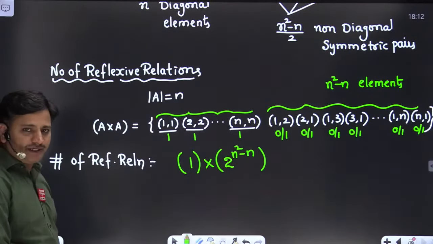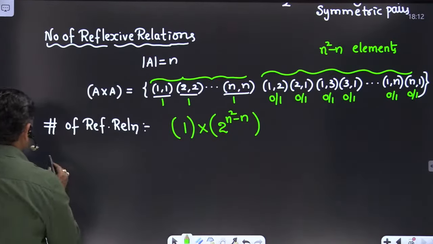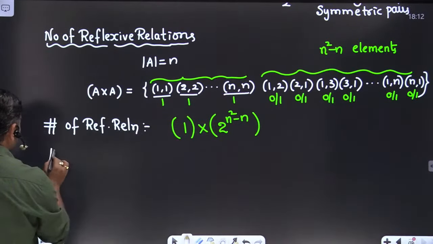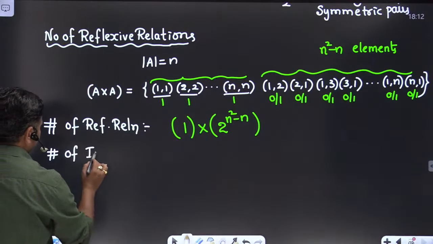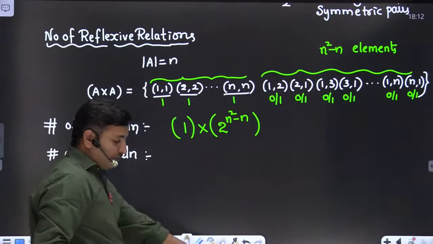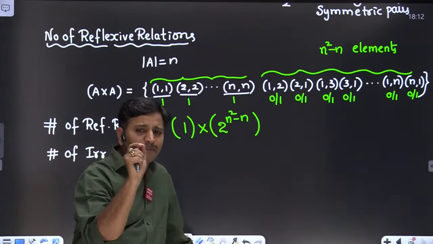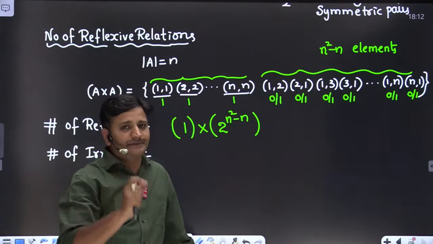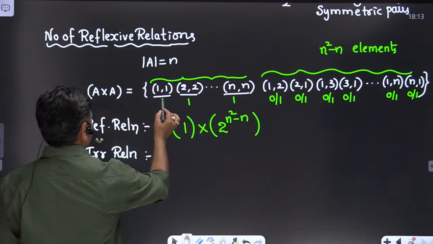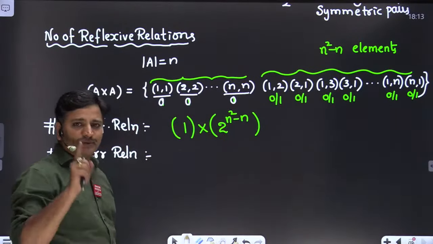Then how to find the number of irreflexive relations? So the number of irreflexive relations, friends. What is the key point for an irreflexive relation? In an irreflexive relation, all diagonals are compulsorily absent, friends. How many ways can we keep all diagonals absent? There is only one way, right? Like we can keep it absent, it is absent, it is also absent. We can keep all diagonals absent in only one way, friends.